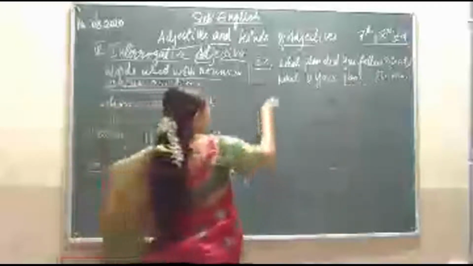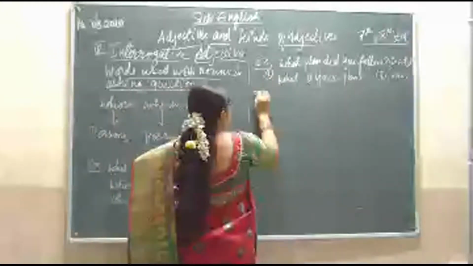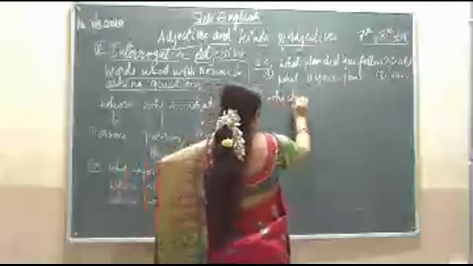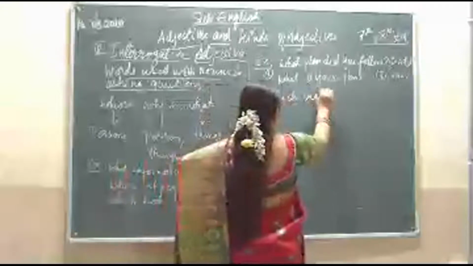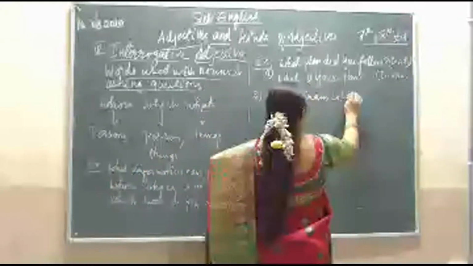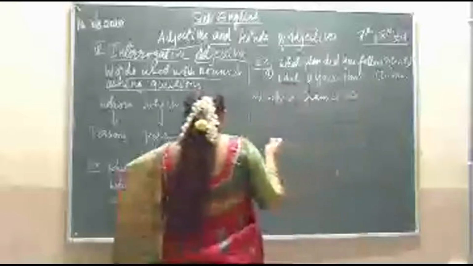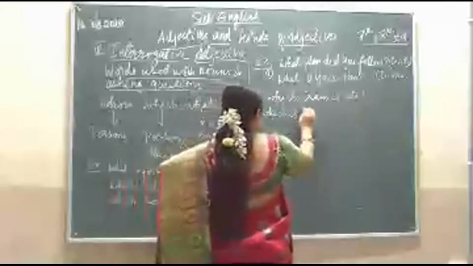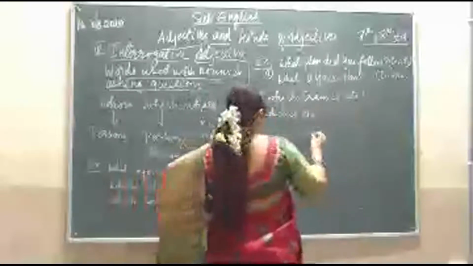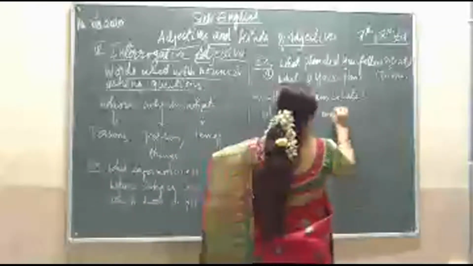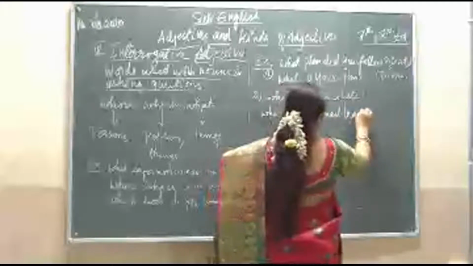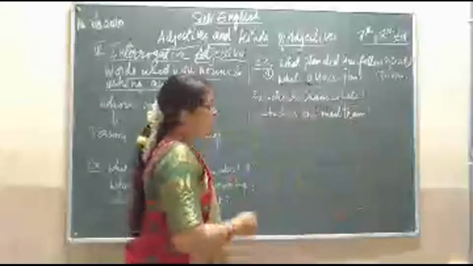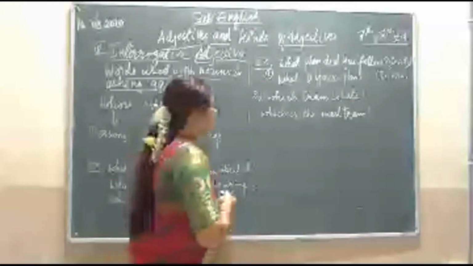So the next example is, which train is late? Which is the mail train? So once again read the sentence, find out the nouns and find out the interrogative adjective here.